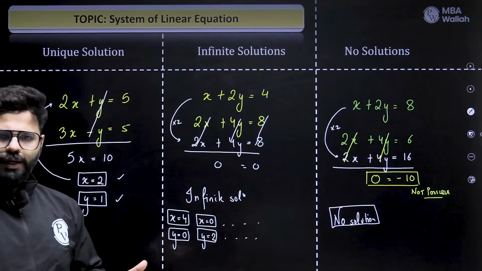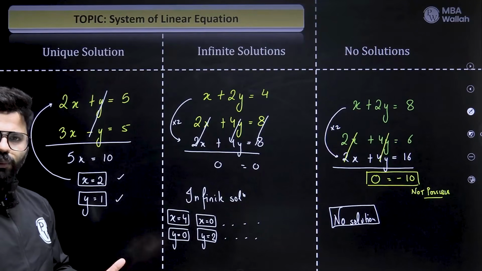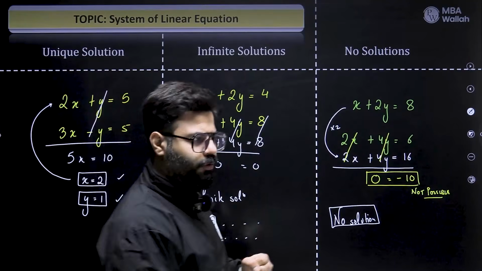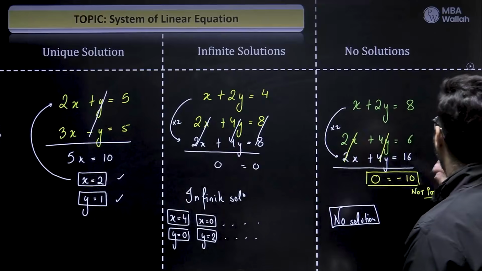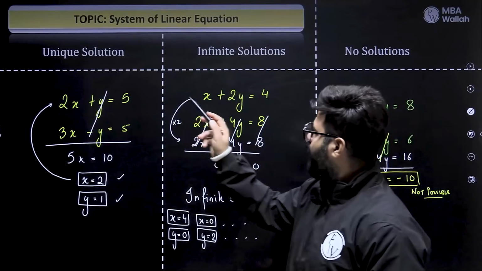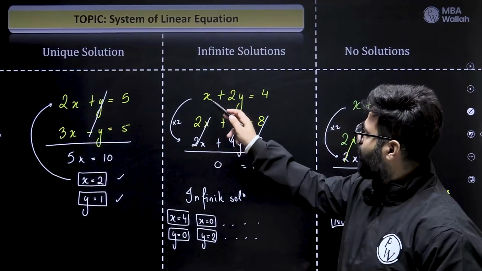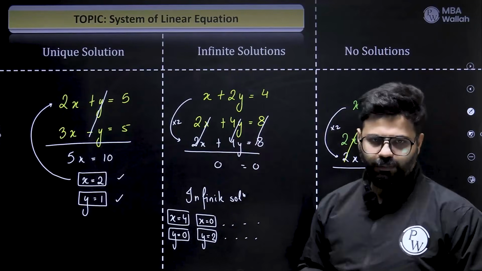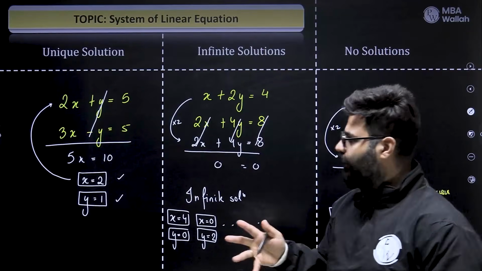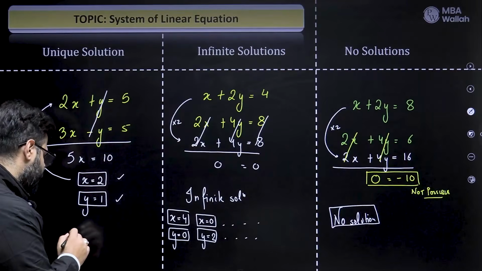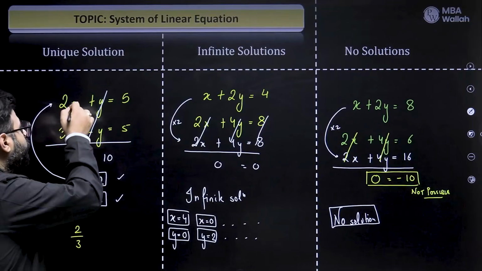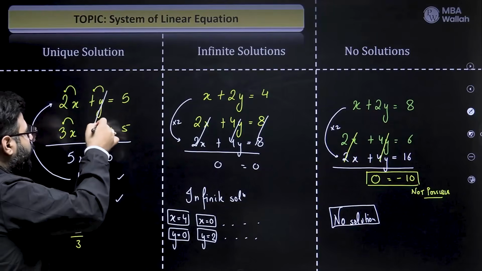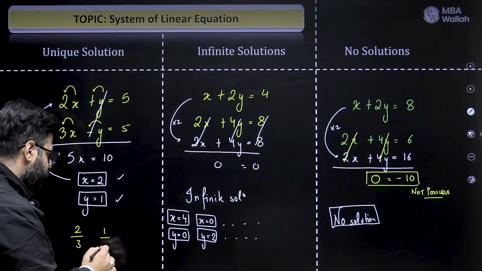Is there a shortcut? Is there a technique that I can tell you without solving it and just by seeing the equation? Absolutely there is. So what's the technique? Let's observe. See, the idea is, here when we multiplied 2, x became 2x, 2y became 4y. Absolutely same as the other equation. Right? So that means if the ratio of the coefficient of x here is 2 by 3, coefficient of x, that means this number and this number. And coefficients of y, here is plus 1, here it is minus 1.